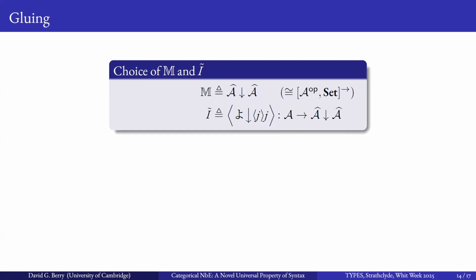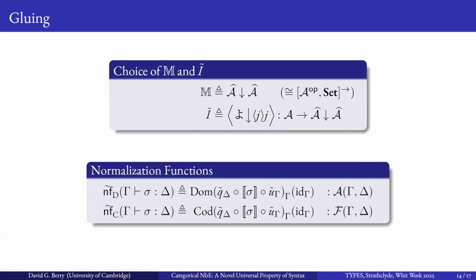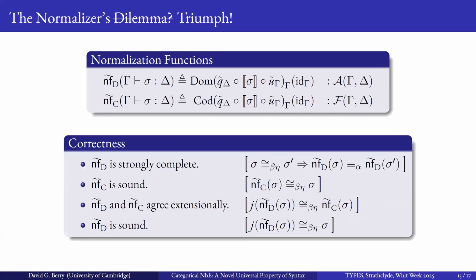So in the domain part, we have strict information, and in the codomain part, we have weaker information. And so this gives us two normalization functions. We can either normalize in the domain part of the glued category or the codomain part of the glued category. And we can deduce the following properties: the domain part is strongly complete because it lives in the category A, which relates by alpha equivalence.